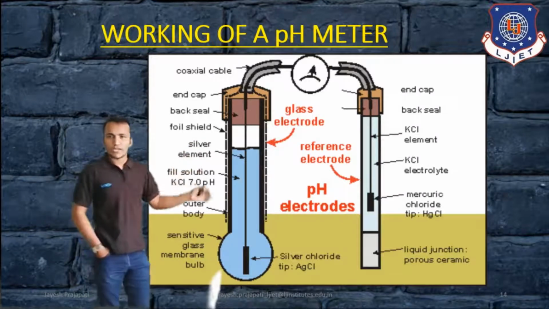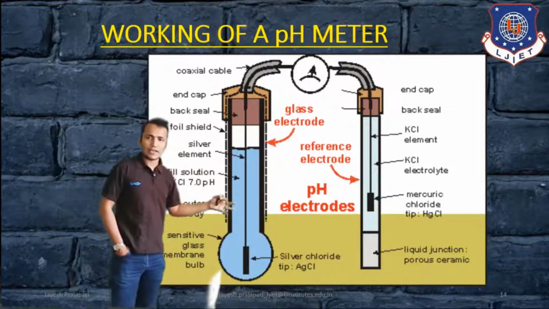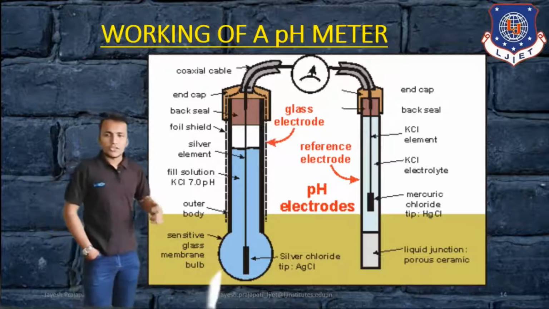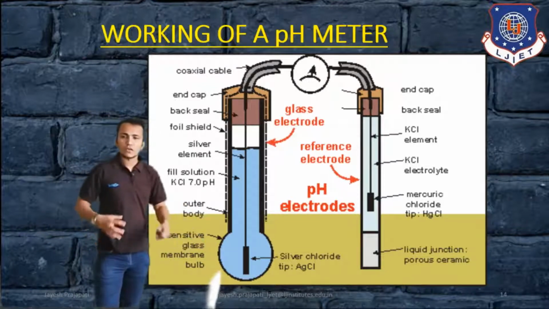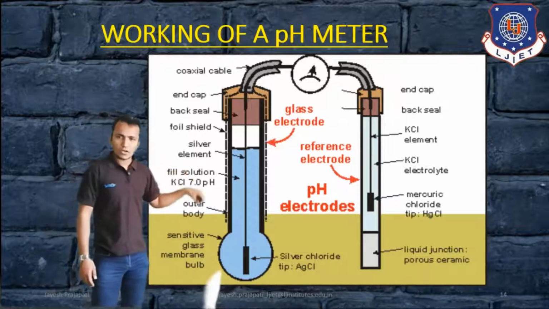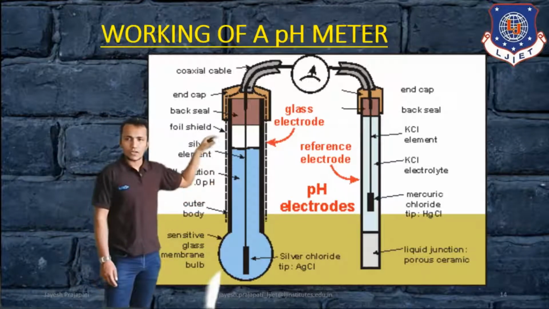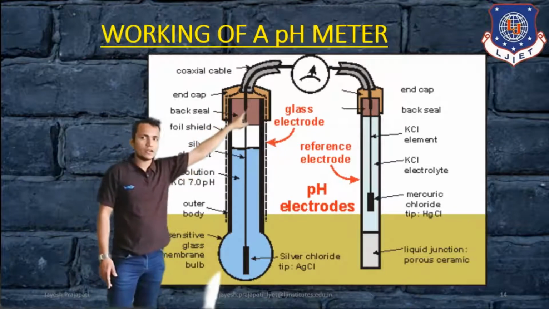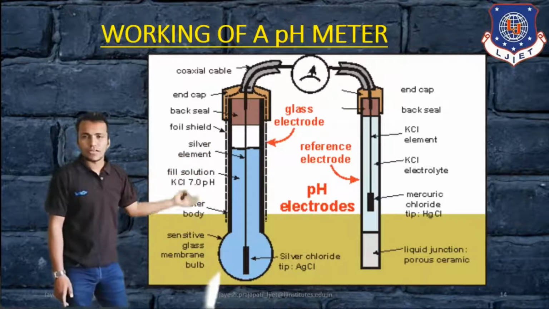In this figure you can see there are two pH electrodes: one is a glass electrode and another one is a reference electrode. Here the yellow portion is for the solution, and these probes are in the solution. It can be measured by using the converter here, an analog to digital converter, and it will be displayed on this display device. So in this figure you can see the different parts or contents of the electrode.